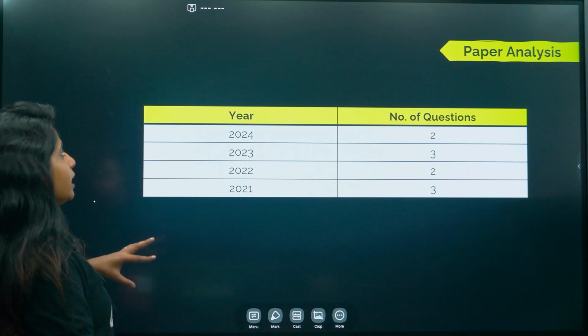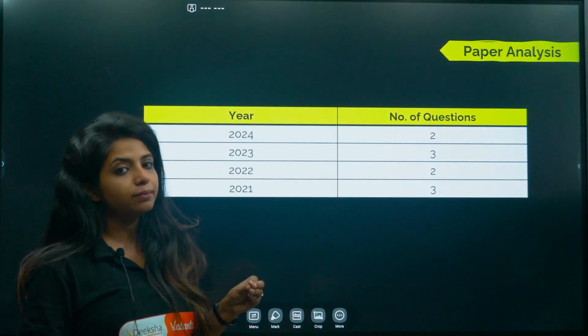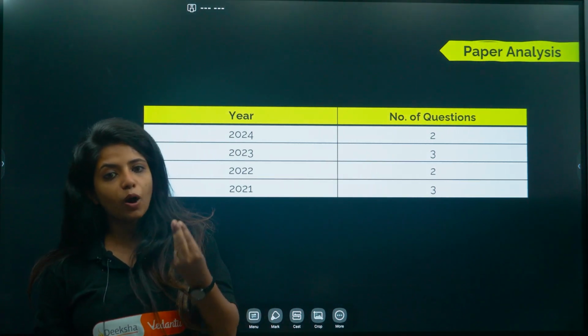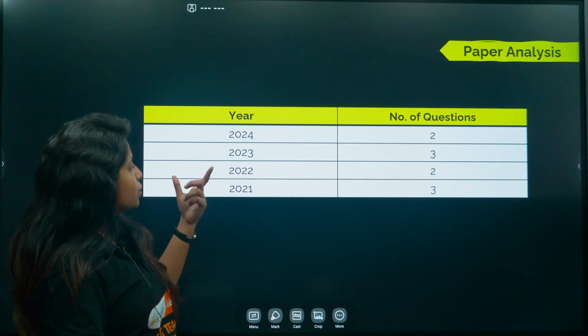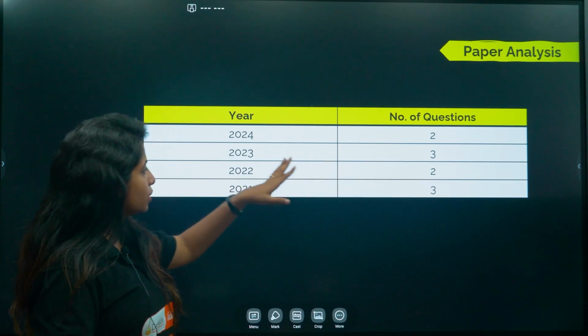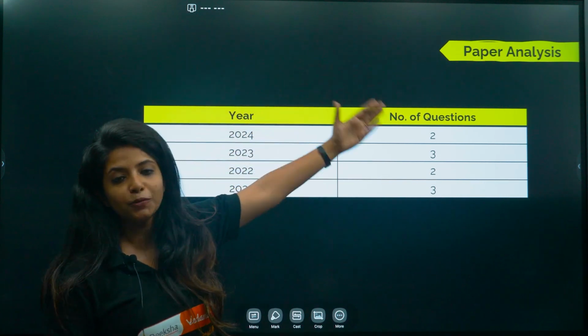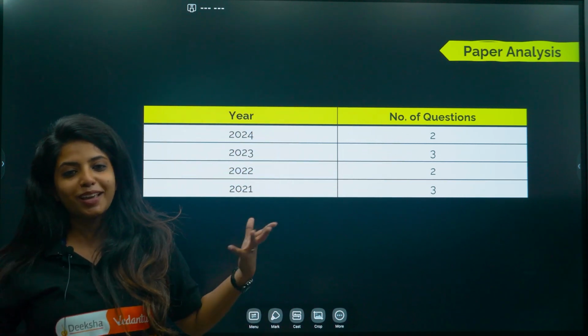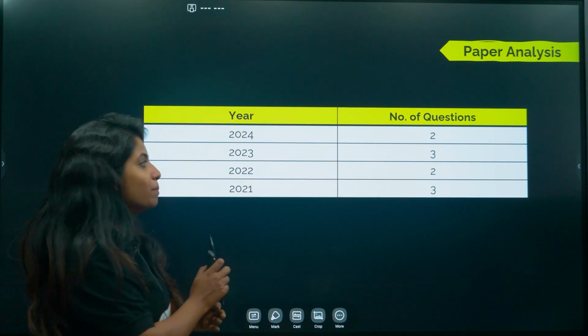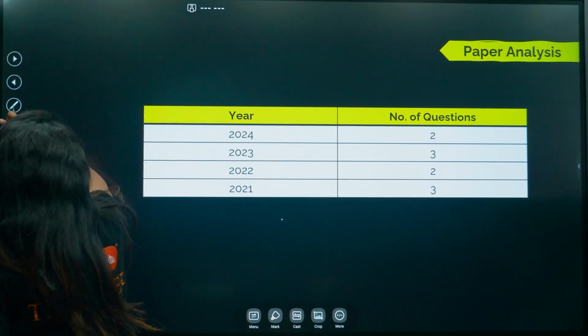Going ahead, why did I choose this particular chapter? As I said, a number of questions came from this chapter. Let's see how many and what was the pattern. So in the year 2021 it was 3, 22 it was 2, 23 again it was 3, 24 again it was 2. So this year probably it can be 3 or it can be 2 or it can be anything else as well. But can you afford to lose this particular chapter?